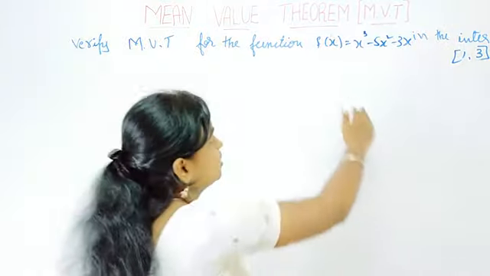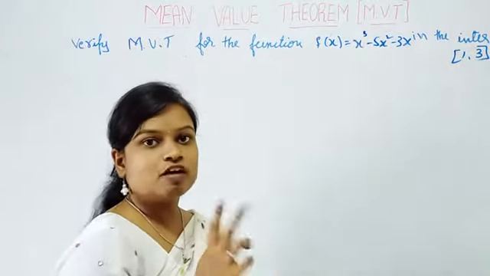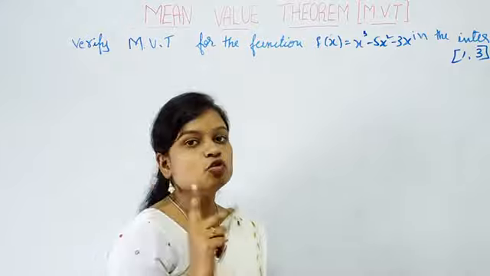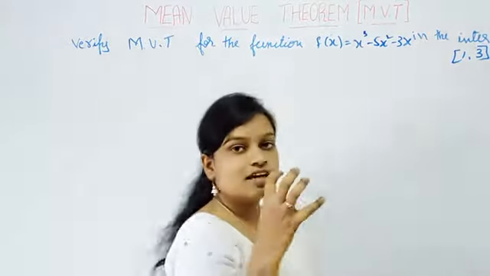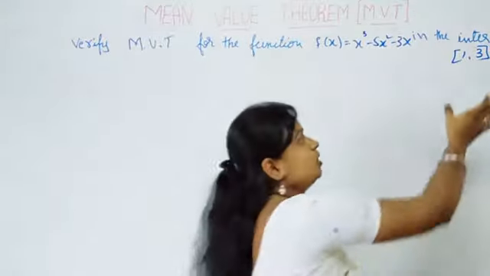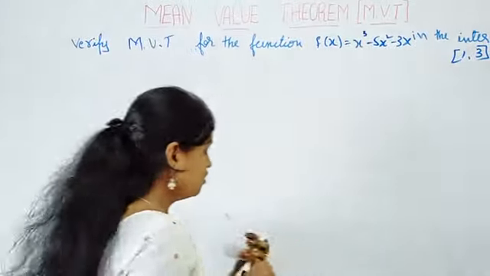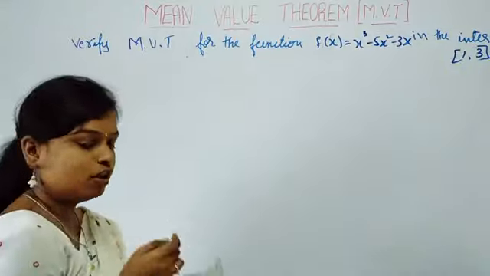If you differentiate this one, it becomes x square of degree 2. So we get 2 roots here. But there exists at least one C, and the obtained C must belong within the interval. Okay, since again it is a polynomial.